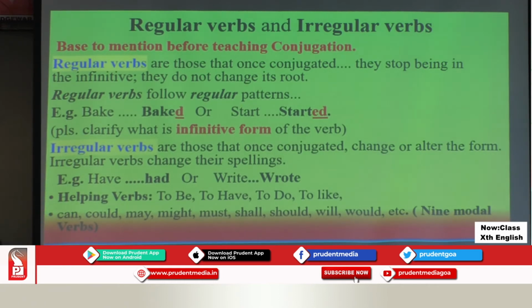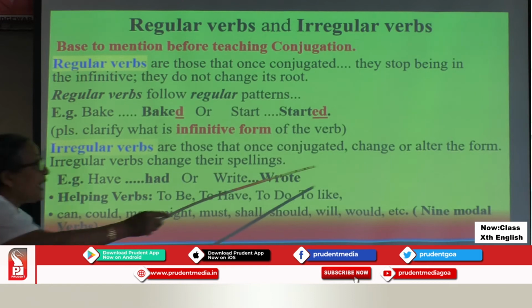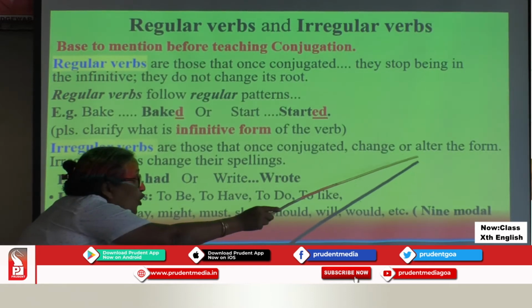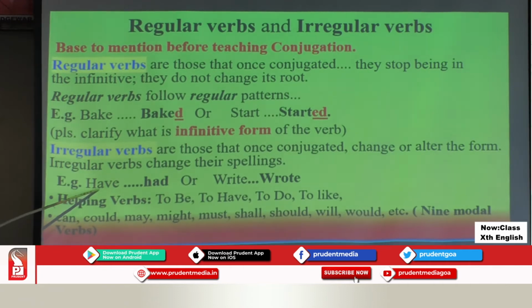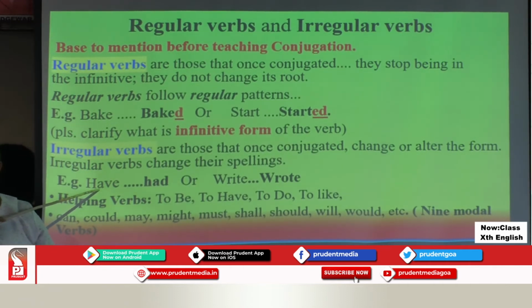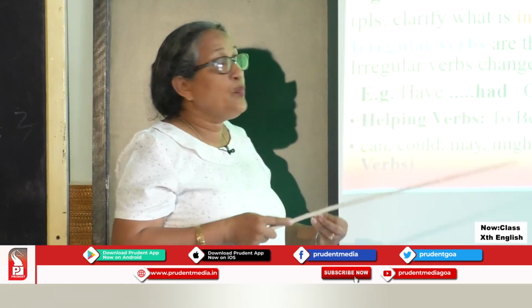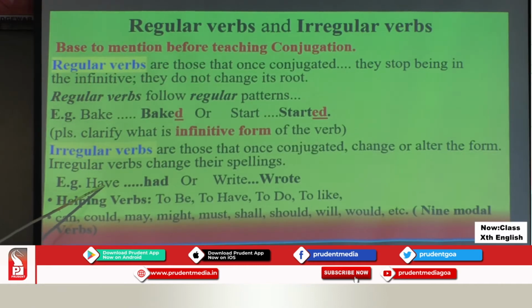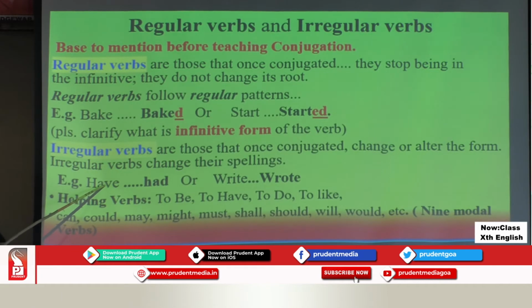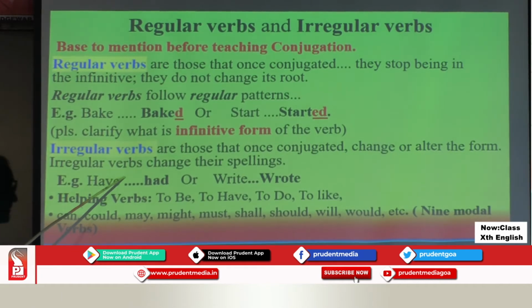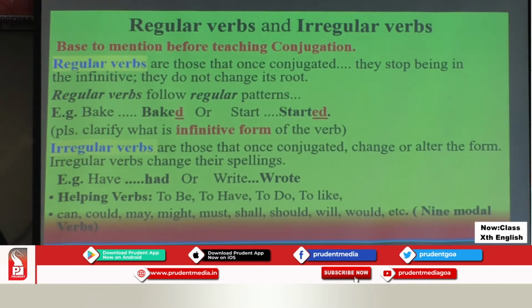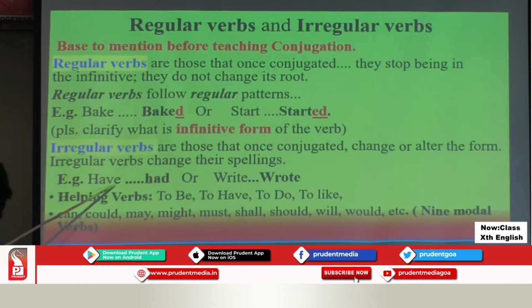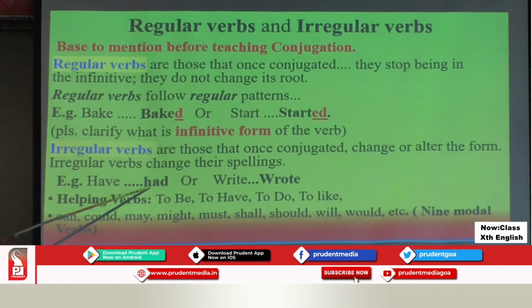And irregular verbs are those verbs when you are conjugating them, they will completely change or alter its root form, which means in simple understanding, they will change its spelling altogether. If have was a regular verb, the regular pattern would have been we just add a D. So it would have been haved. It is not a regular verb. So what do I mean by change or alter its root form? See the spelling, it has completely changed, H-A-D.